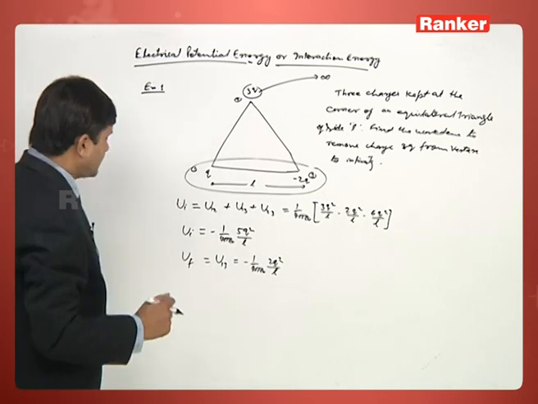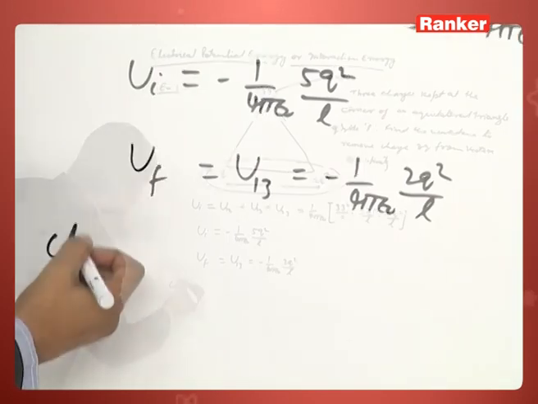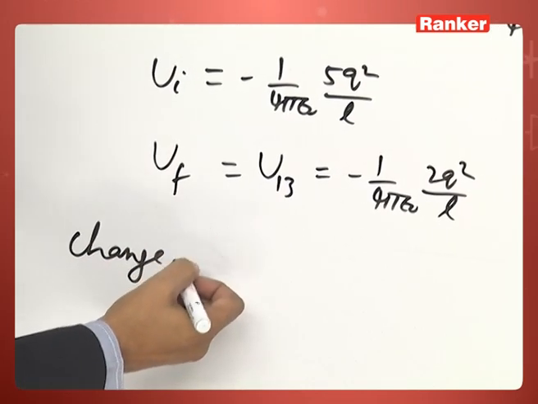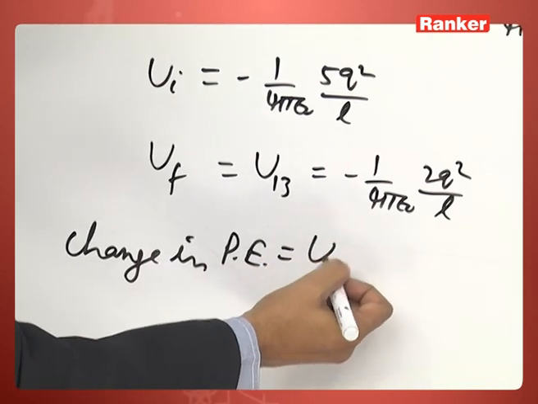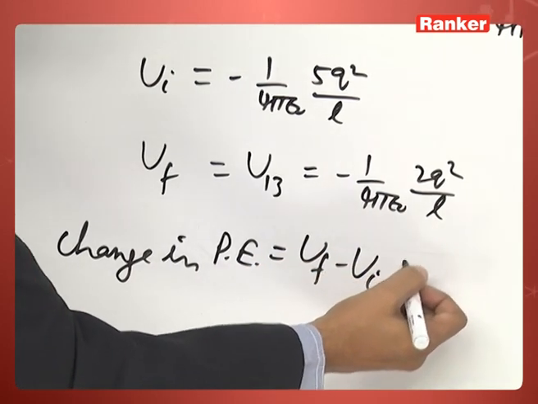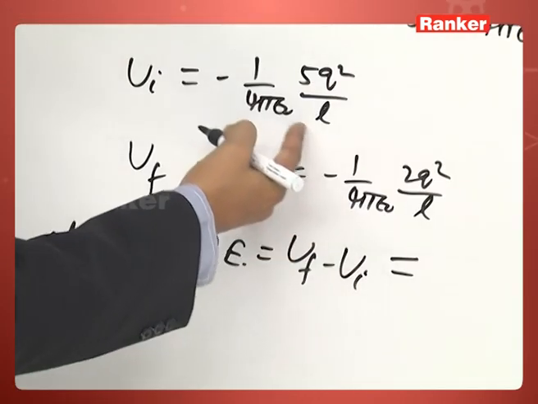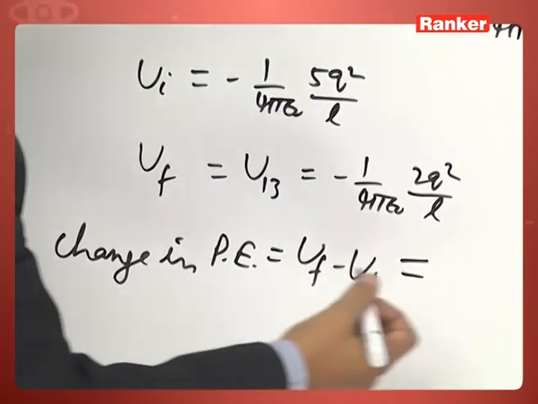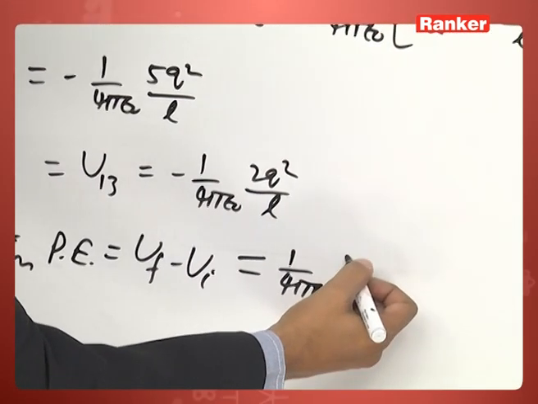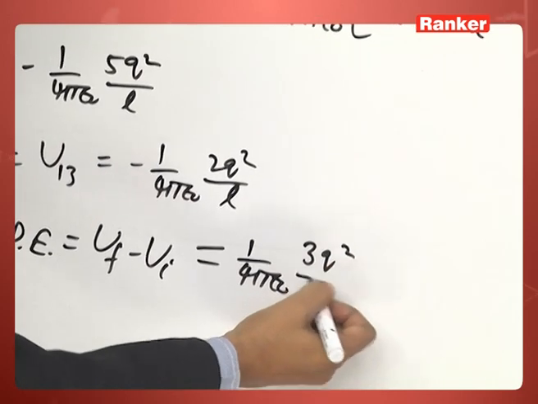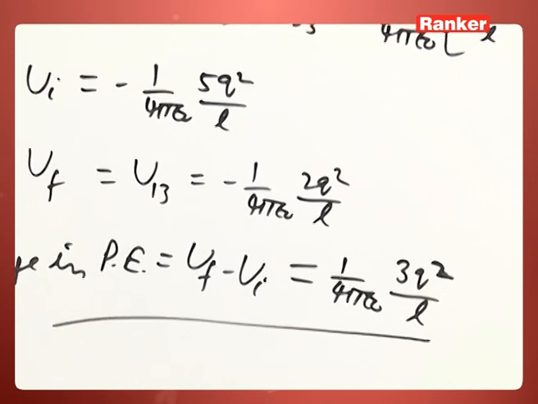Now the important point, work done. First we calculate the change in potential energy, which means U final minus U initial. After doing this, we get 1 by 4 pi epsilon naught times 3Q square by L. This is the change in potential energy.